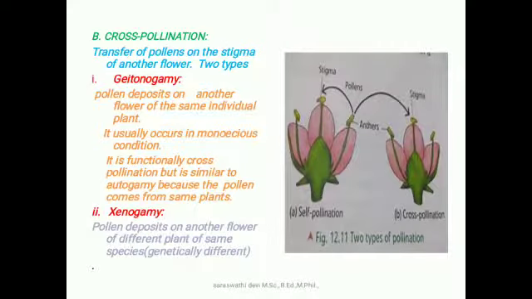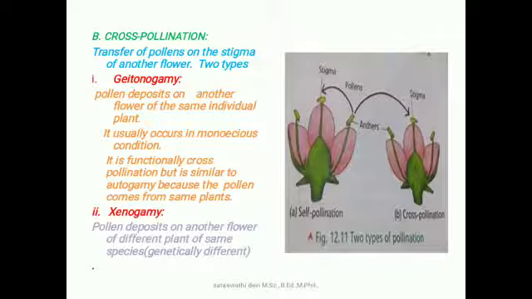Cross-pollination. Cross-pollination means transfer of pollen grain to the stigma of another flower. Okay, it is classified into two types, geitonogamy and xenogamy. Geitonogamy means the pollen is deposited on another flower of the same individual plant.